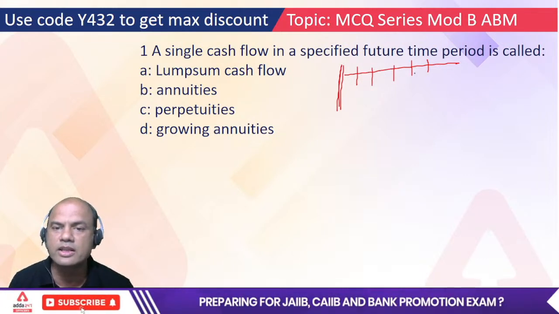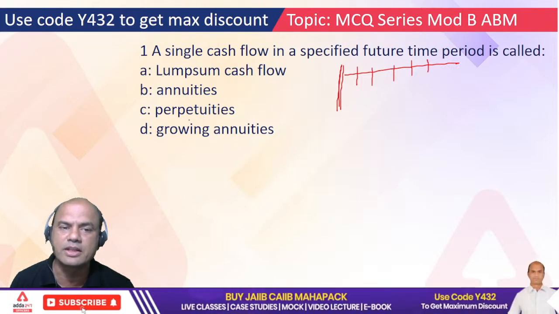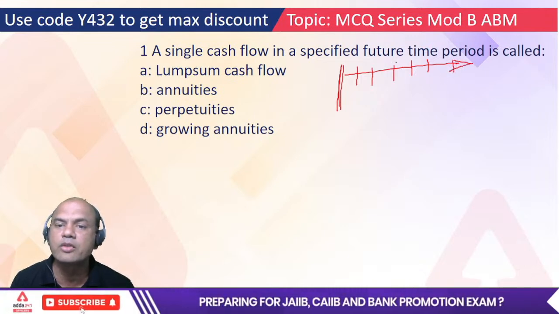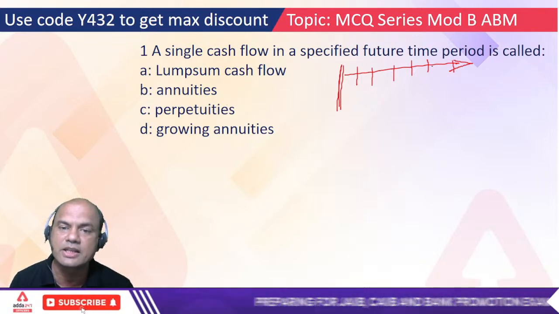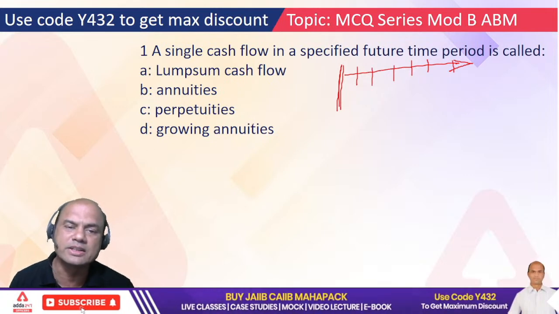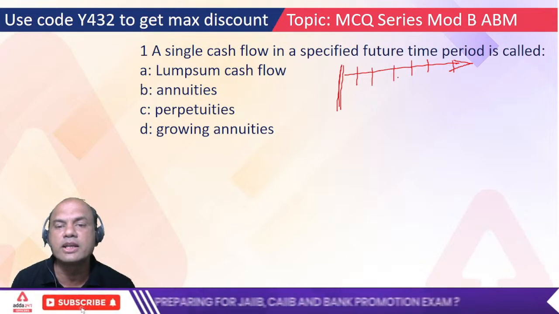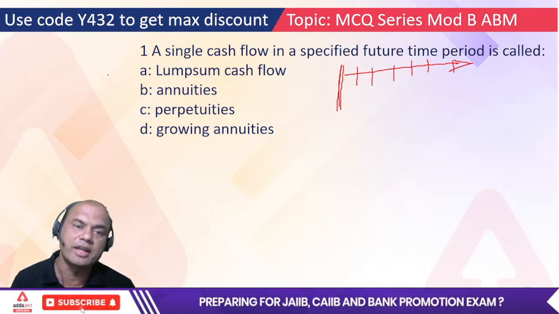RD, giving all these amounts and in the end you will get something. Those are annuities. Perpetuities are the same as annuities, going on for infinite time. There is no limit for perpetuity, but it's again a series of payments. And growing annuities are a part of annuity. We want single cash flow, so do we want this? No. So the correct answer is what? A, B, C or D?